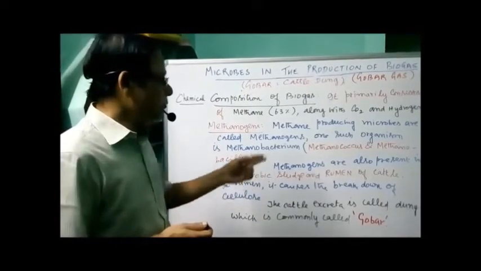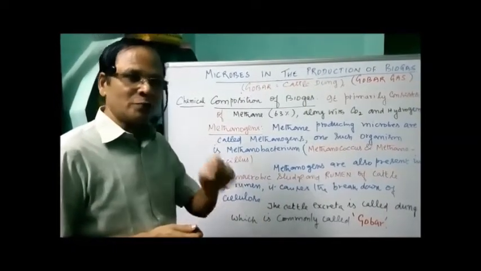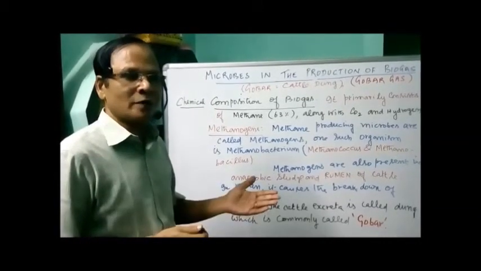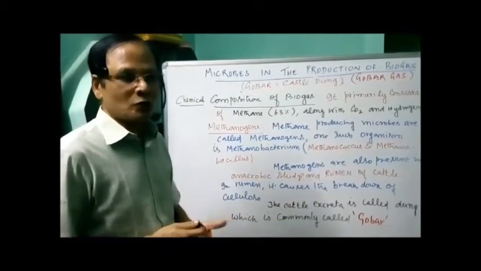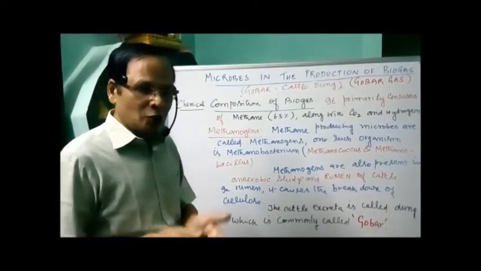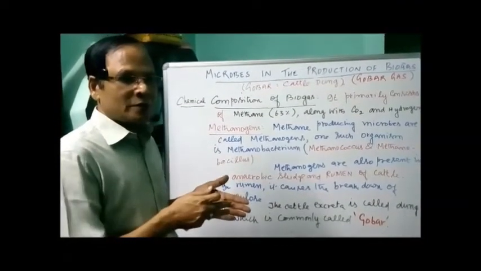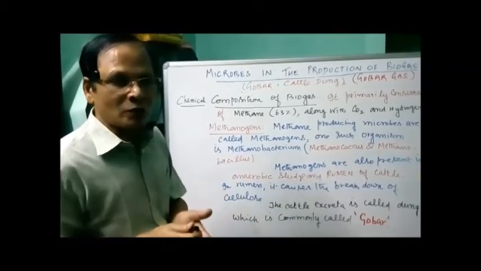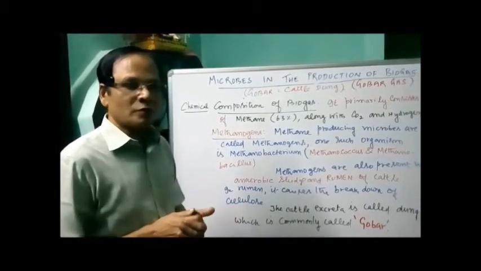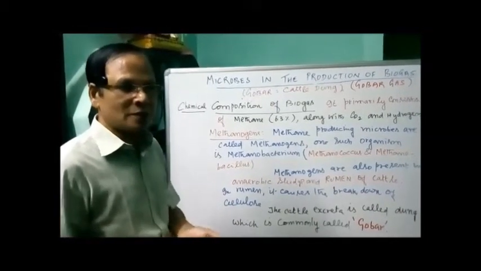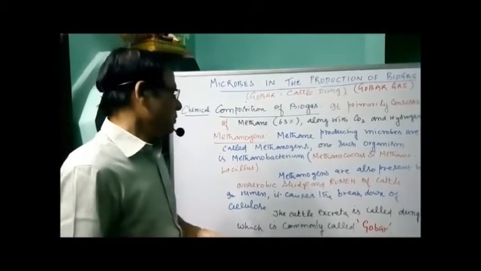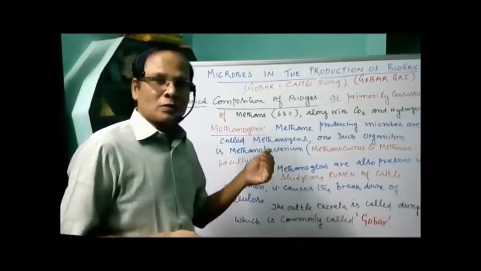Now the rumen of the cattle, one of the chambers of the stomach, contains the methanogen bacterium, which causes the breakdown of the cellulosic material that is being eaten. Breakdown of the cellulose. Now the cattle excreta is commonly called dung.